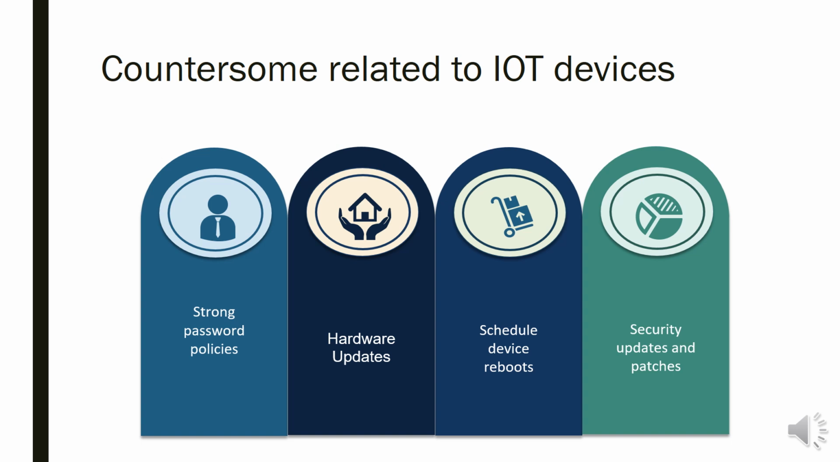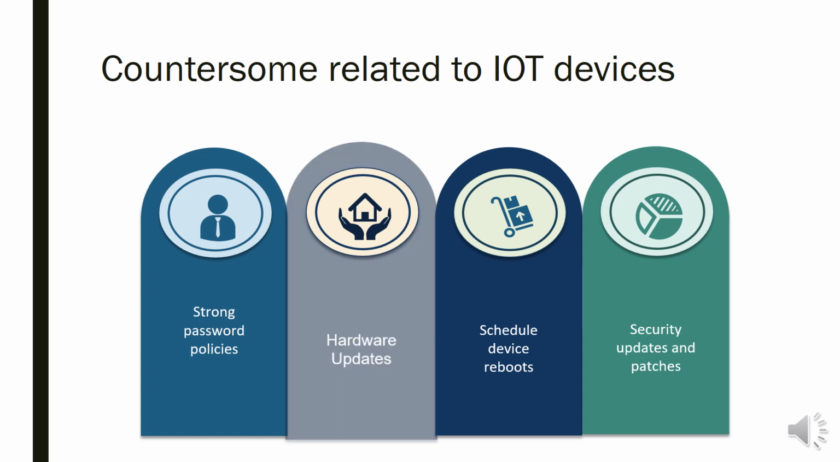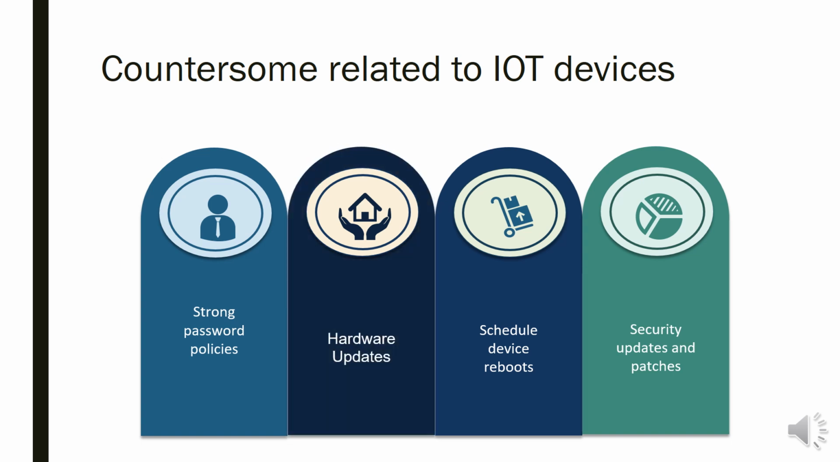So, what kinds of preventions can we take to prevent such kinds of attacks? We could have strong password policies. We should update our firmware regularly. We should do scheduled device reboots so that any malware which has gotten access to the device can be removed. Or we could do security updates and patches, especially on the firewall. So if there is any unusual behavior over the internet, it should get caught.